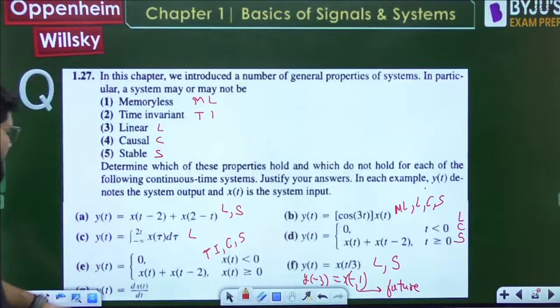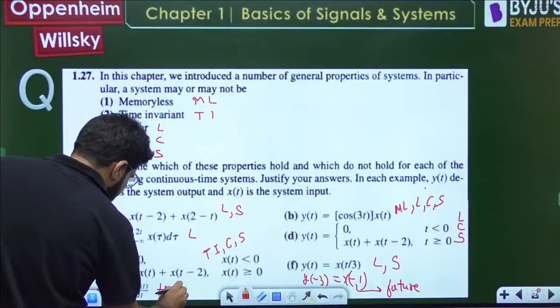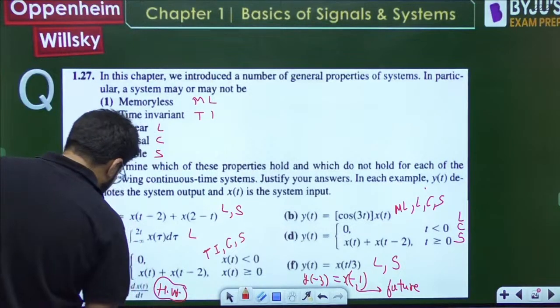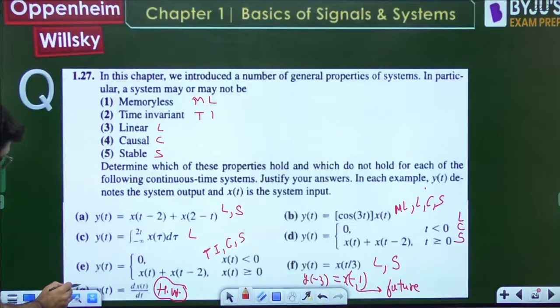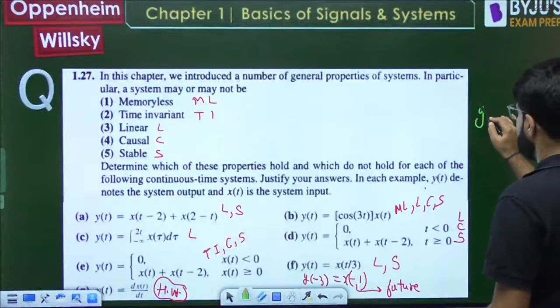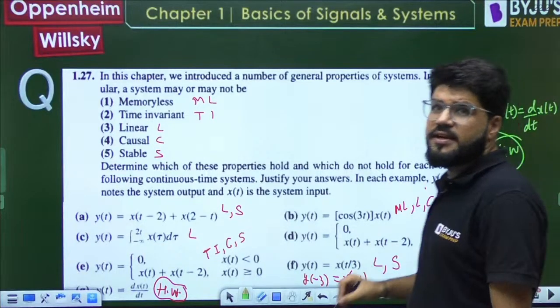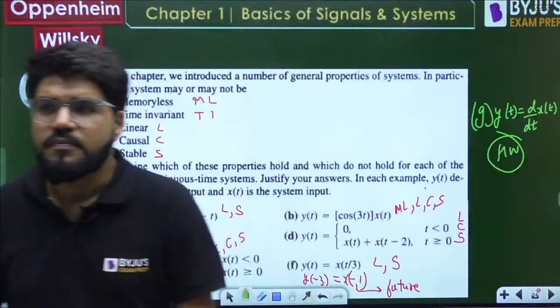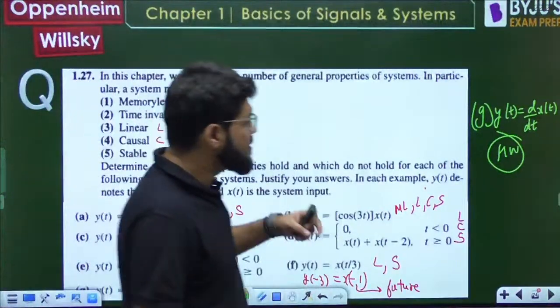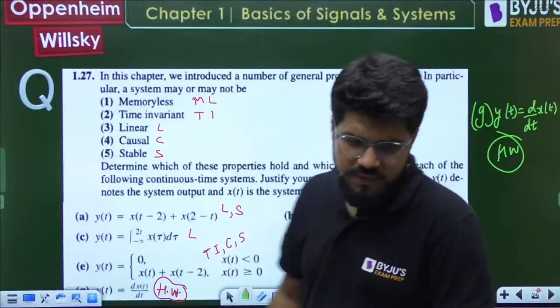Okay, now G part, differentiation. Guys, one part as a homework. Integration वाला main था, वो समझा दिया. Sorry, E, F, G part will be a homework for you. Okay, G part, ये अलग से लिख देता हूँ if it is not visible. Simple differentiator system, d by dt of x(t). Take it as a homework. थोड़ा efforts आप भी डालिए.